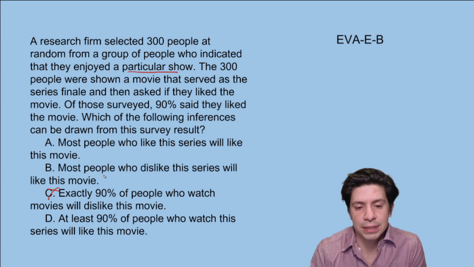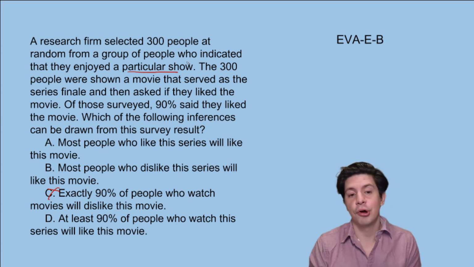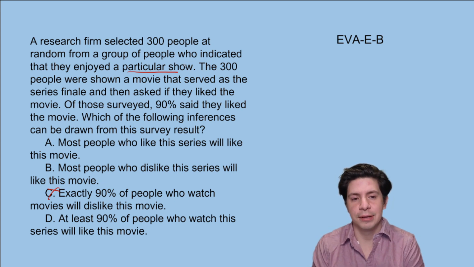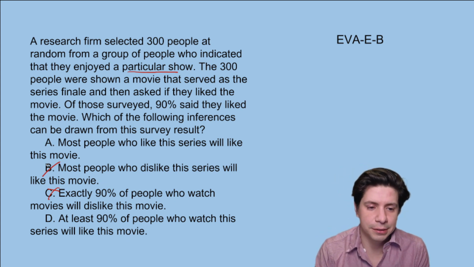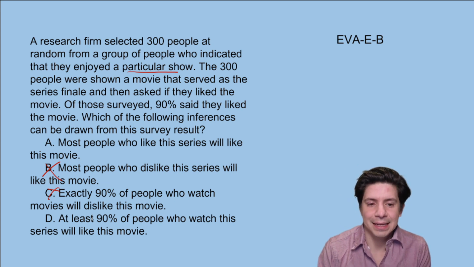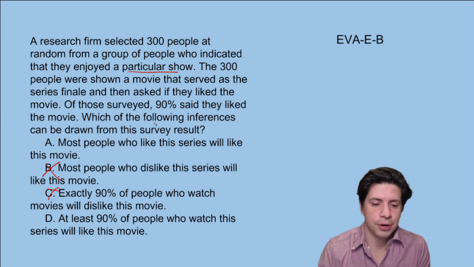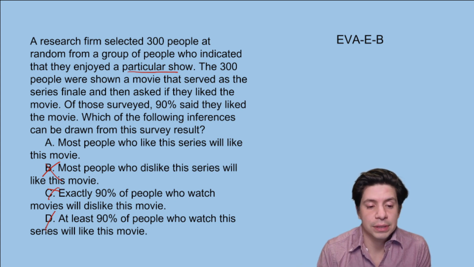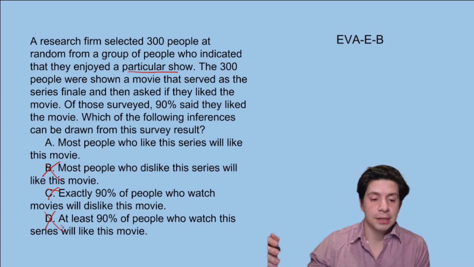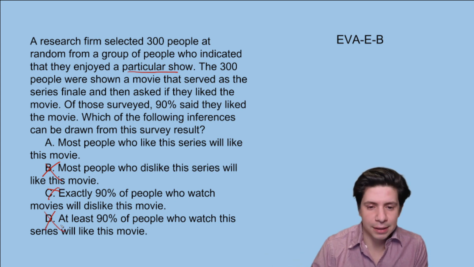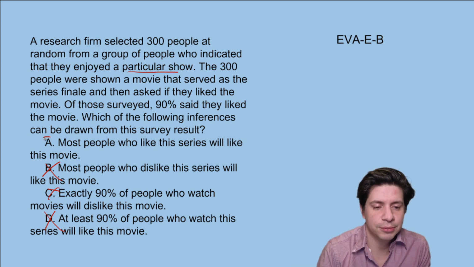So, most people who dislike the series would like this movie. We don't know about the people who dislike the series because we're studying people who like the series, so we can't say B. And then the "at least" doesn't work. It's just saying 90%. We don't know if it's going to be greater or not. So it won't be D. We could make a more broad assumption, though, of A. Most people who like the series will like this movie, so it's going to be A.